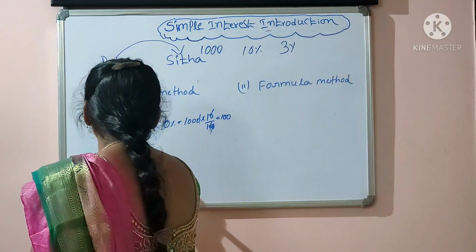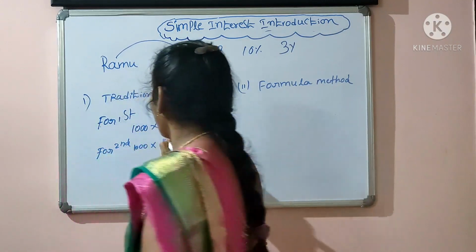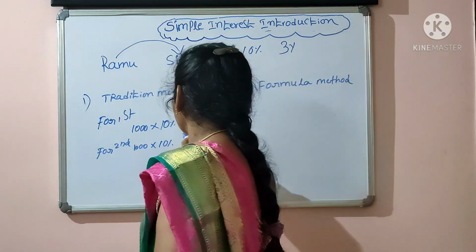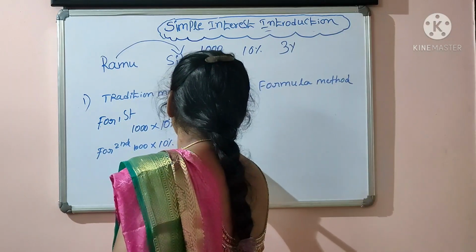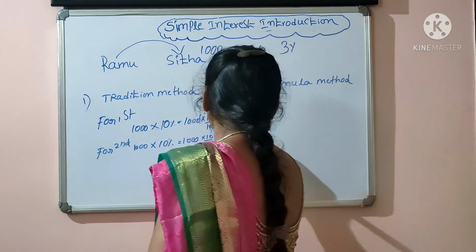Now go for the second year. For the second year, 1000 into 10%. This can be written as 1000 into 10 by 100 equal to 100.